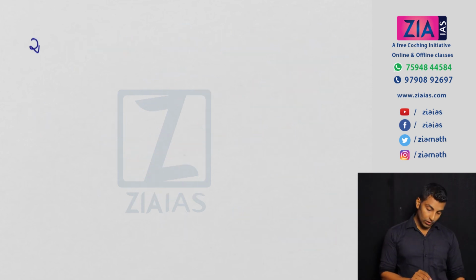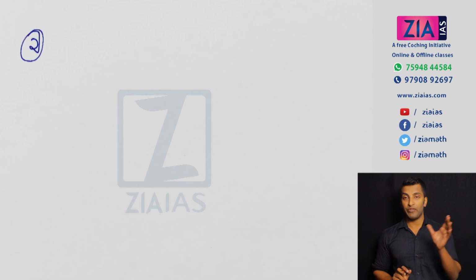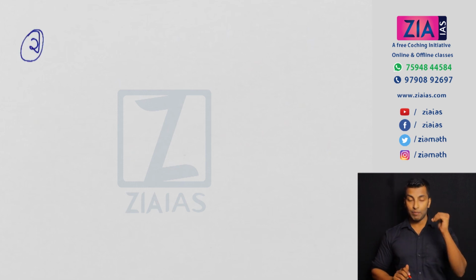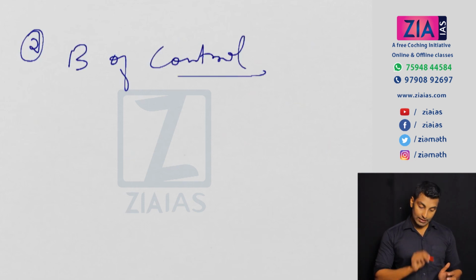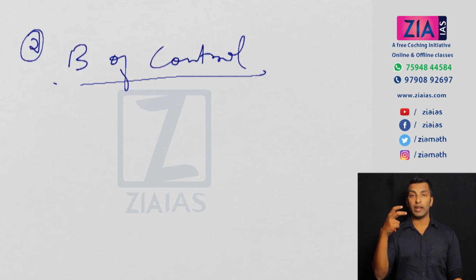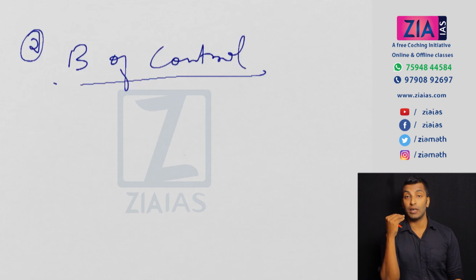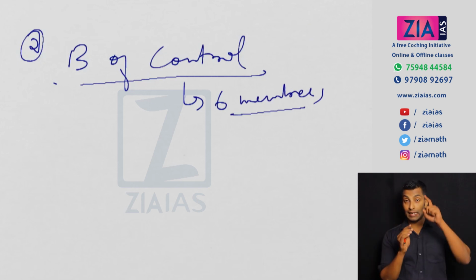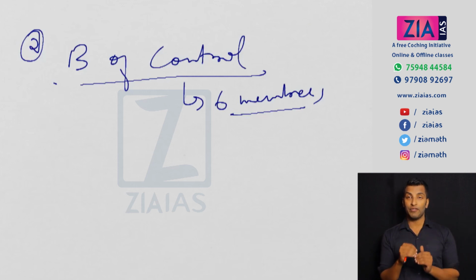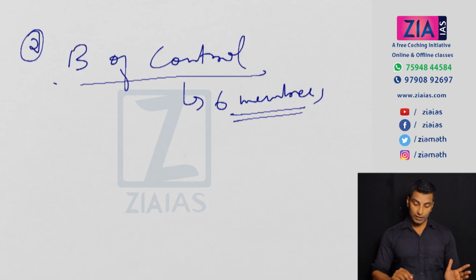The second clause, see, I told you through every act, the control over the East India Company keeps on increasing, right? Now in the second provision of this, you can see a Board of Control in England was established. A new board in England was established known as the Board of Control. The objective is basically to control the affairs of the East India Company in India, and this Board of Control comprised of 6 members. So keep in mind this Board of Control was sitting in England and regulating the affairs of the East India Company in India with 6 members.